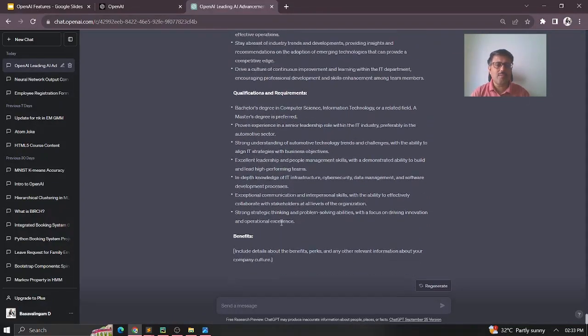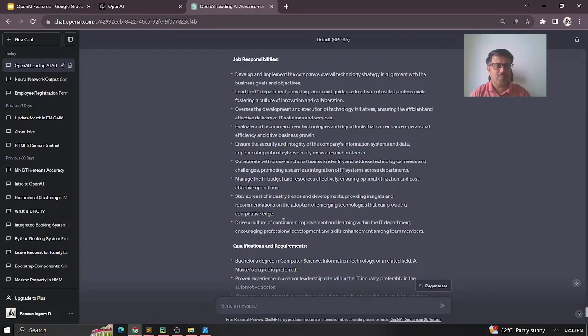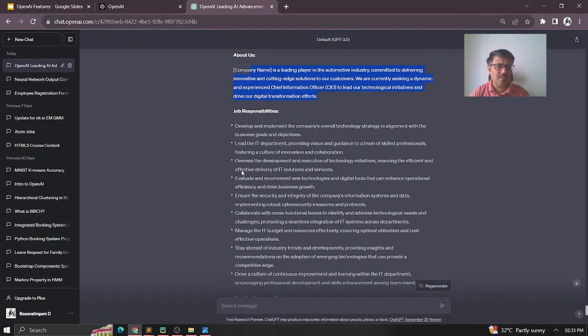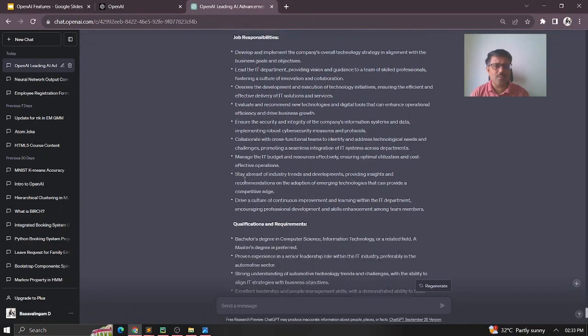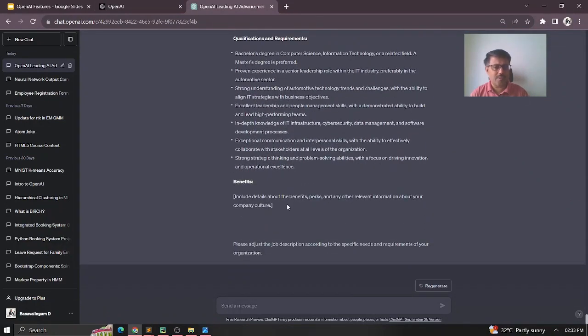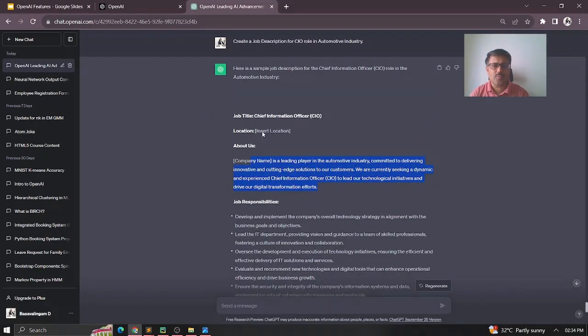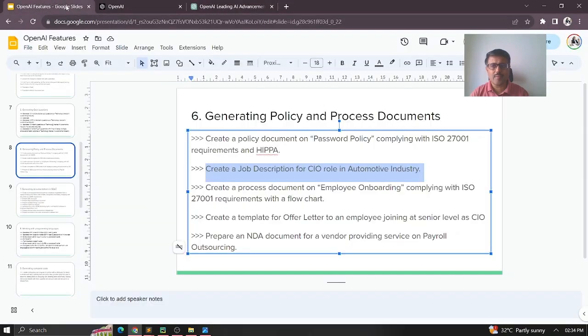So it makes your HR job much easier, or not only HR, maybe the IT department, which needs to give the specifications. They can easily give this kind of information, fine tune it, and give it so that it looks like a professional job description. You all know that sometimes by looking at the job description itself, we can see whether we want to go to that company or not, right? So this will be very useful, and you can make use of this.